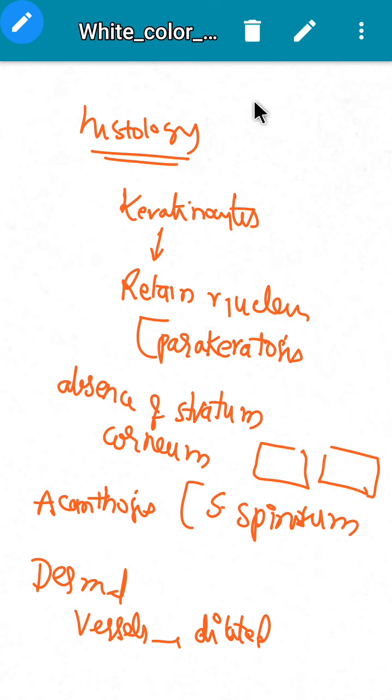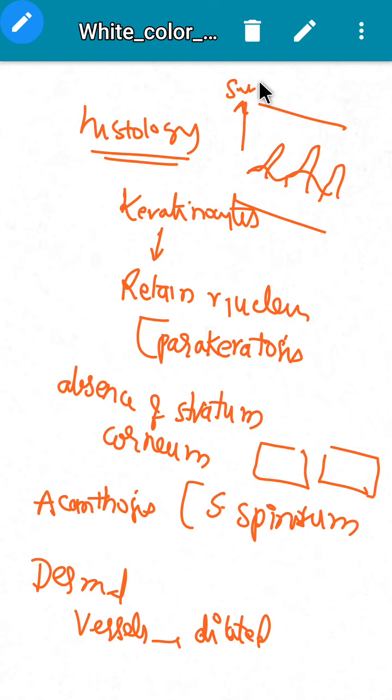And one more is, this is the skin, right? There is an increase in the papillae. Due to this enlargement of the papillae, there will be thinning of the part above the papillae. This is called suprapapillary thinning.